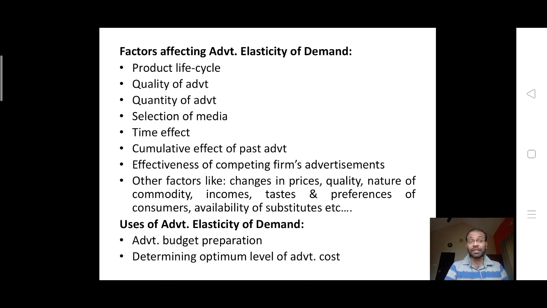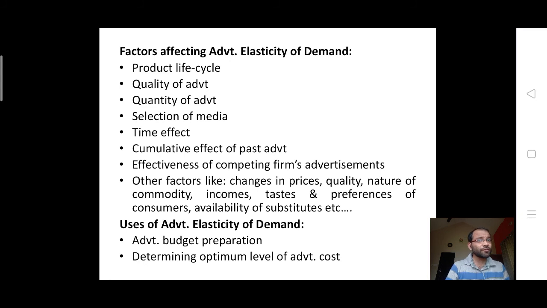The selection of the media, be it the print media, electronic media, or the radio, whatever it is. Then time effect, the cumulative effect of the past advertising. What are the past advertisements you have shown? Have you made an improvement over that? Have you made some innovation over that? Some creativity? How far have you been able to reach the customer's mind in a short span of time, like that?